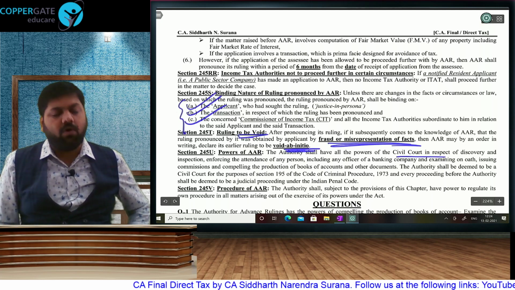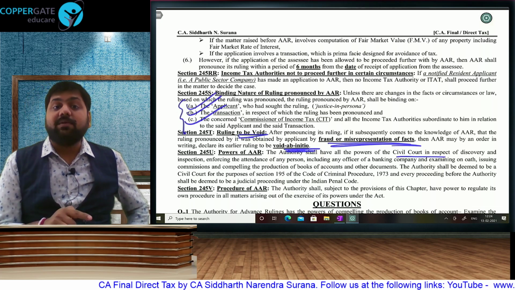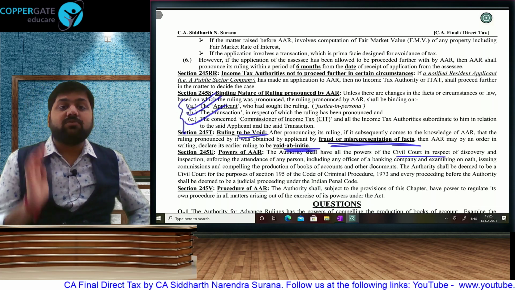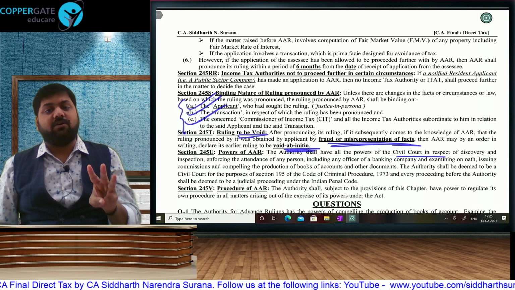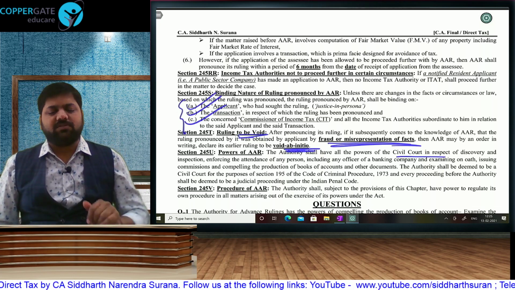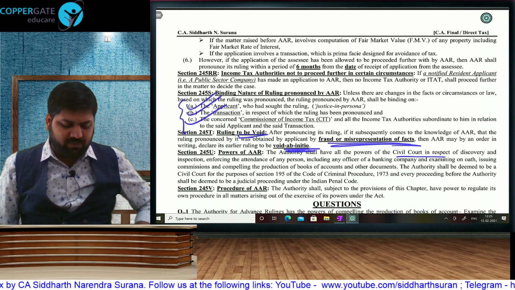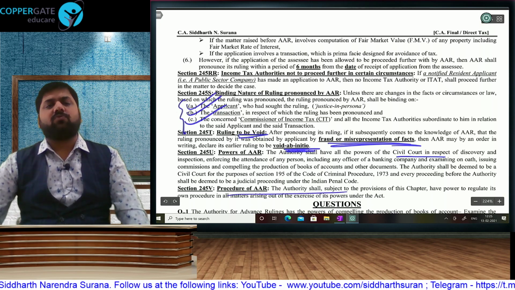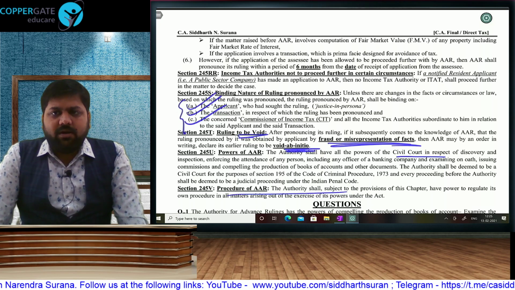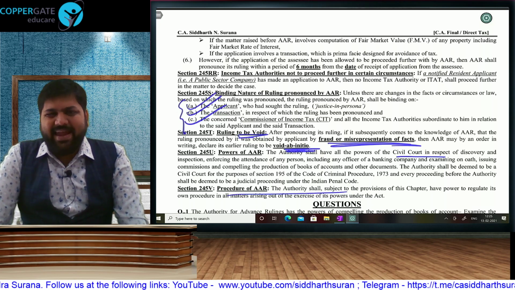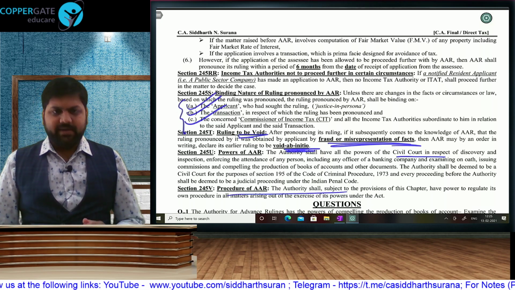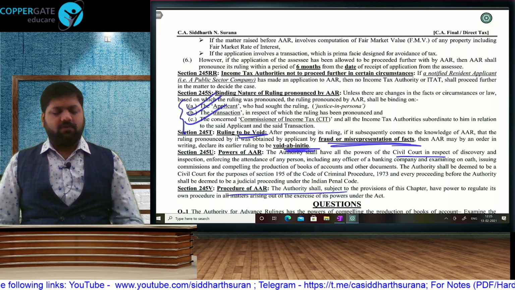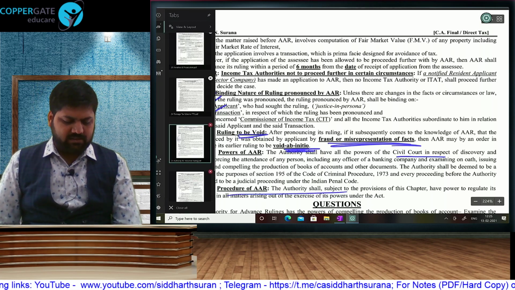AAR will also have all the powers of civil court, same given to IT authorities, same given to settlement commission: discovery and inspection, issuing summon, compelling production of books of accounts and documents, custody of books of accounts and documents, enforcing attendance, same powers. And AAR will also have the power to regulate own procedure. Regulate own procedure means start time of office, end time of office, everything AAR will be allowed to decide. That was your quick revision of your chapter, authority for advance ruling.